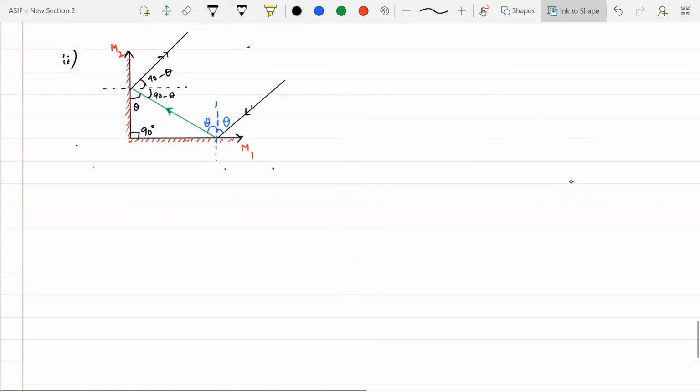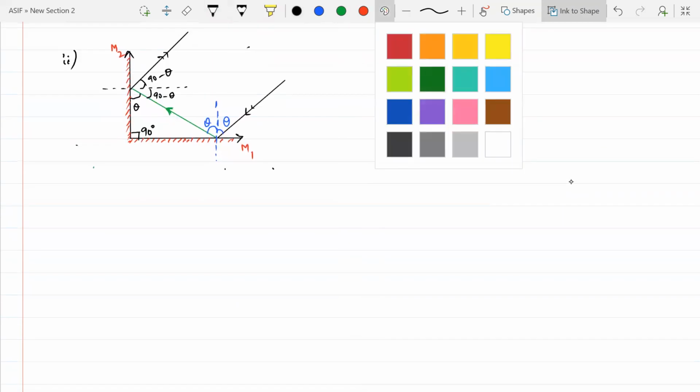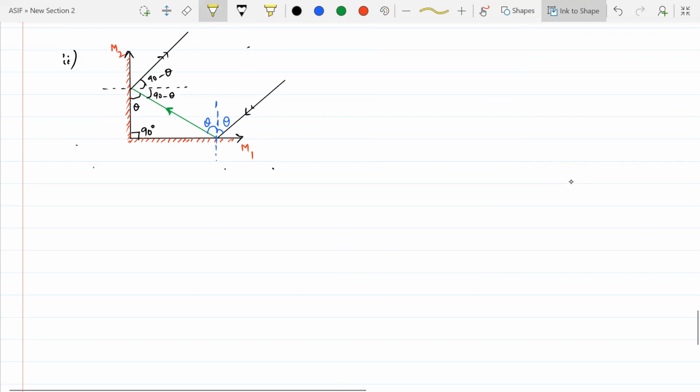Now tell me, what is the deviation? Can you try to tell me the deviation? Angle made by the incident with the reflected. Here right now this is your incident, beta, and here this one is what? Reflected. Now how do you draw the deviation? You need to extend the incident ray of light like this. The angle made by this incident with this reflected is known as deviation.